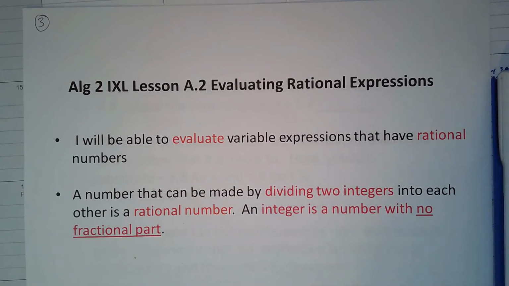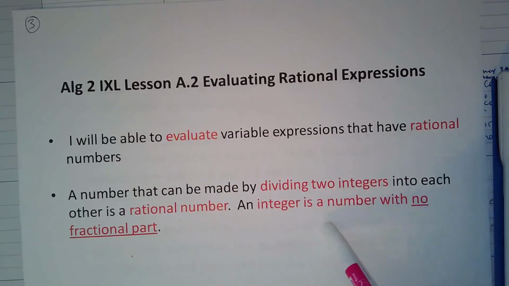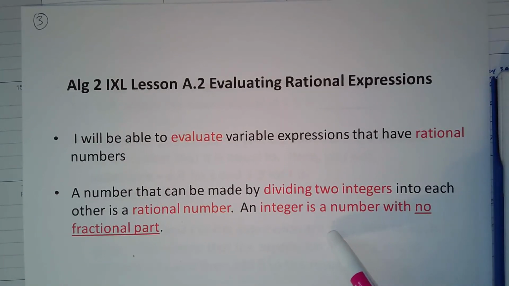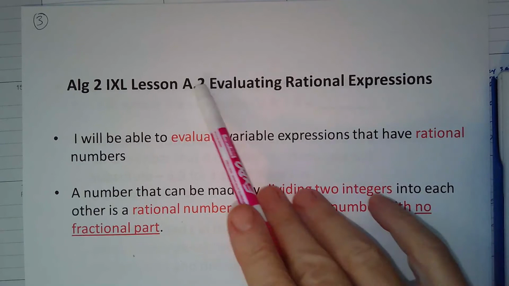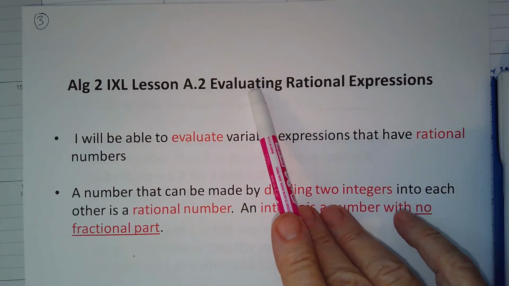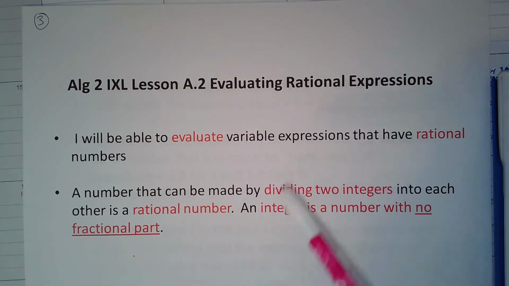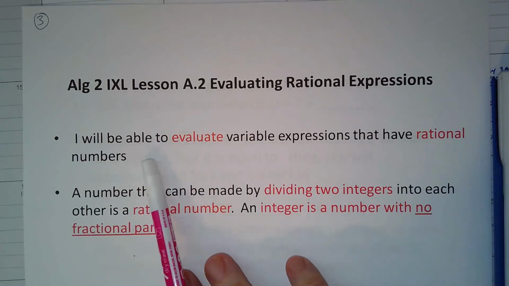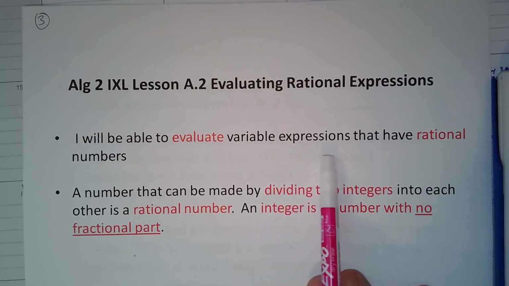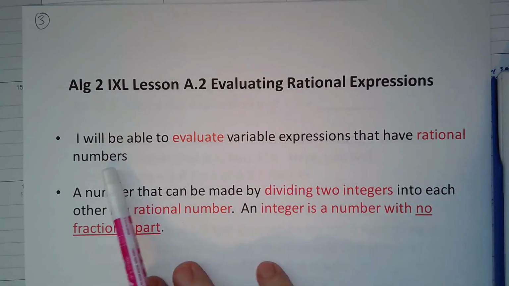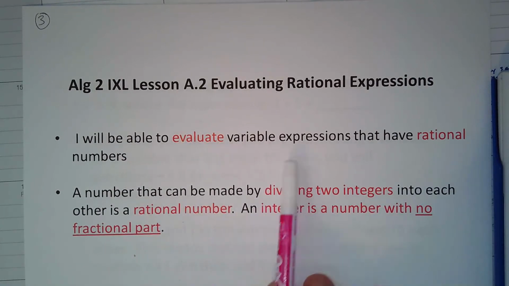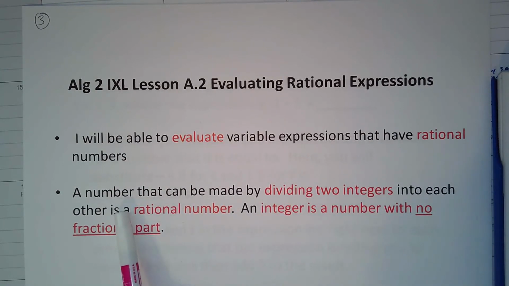But you will then have gained valuable information, and you're going to use this information as the basis for the work that you're going to do when you actually go to IXL, to its software program, and open up A2 in the Algebra 2 section and start to do the work. Okay, so you're going to evaluate variable expressions that have rational numbers. Notice I've highlighted the key terms in red.